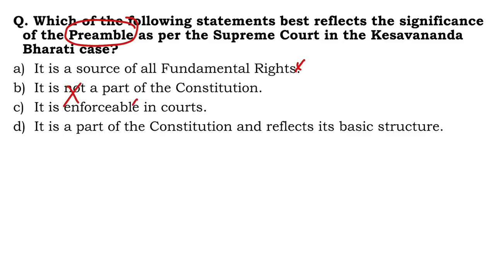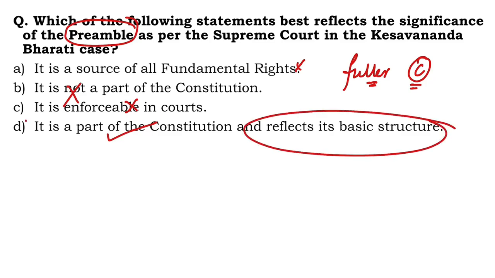On its own, the preamble is not enforceable in courts. It must be read with other parts to derive the fuller meaning of the Constitution. So 1, 2, and 3 are wrong. This means D has to be the right answer. It is a part of the Constitution and reflects its basic structure. D is the right answer.